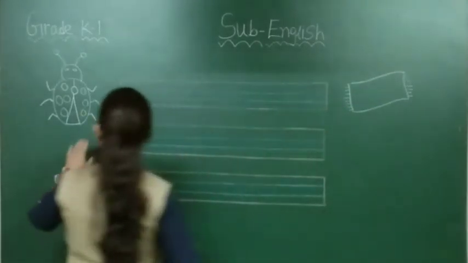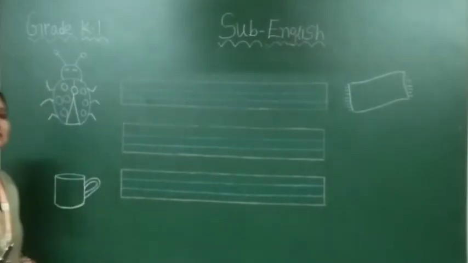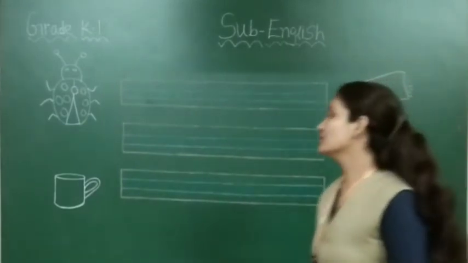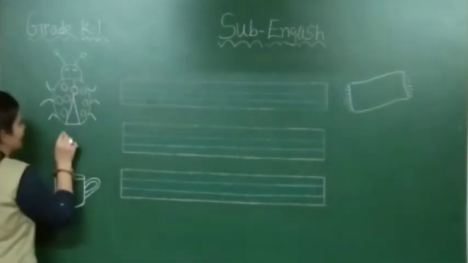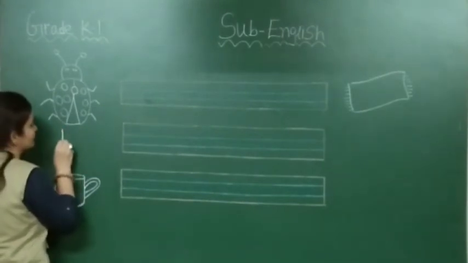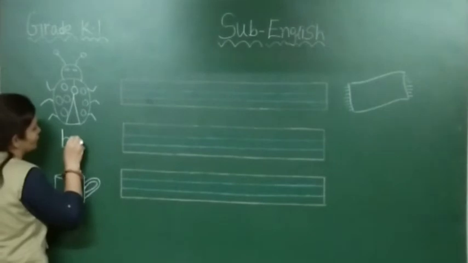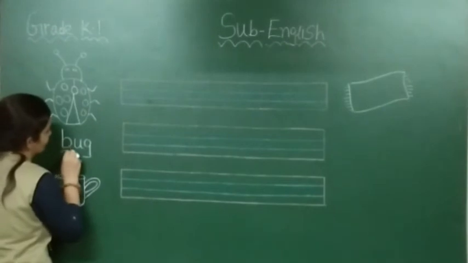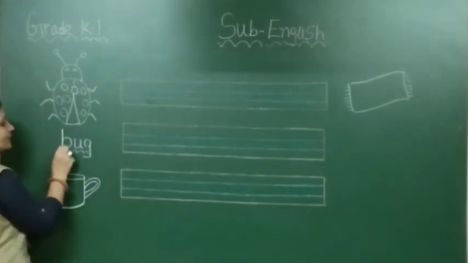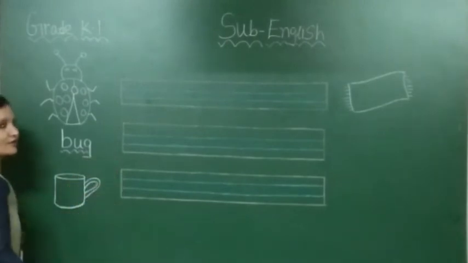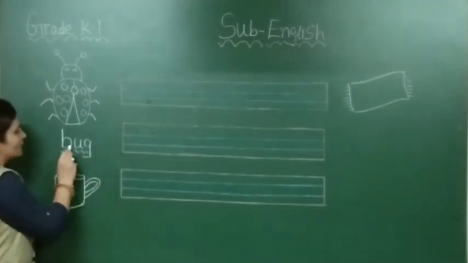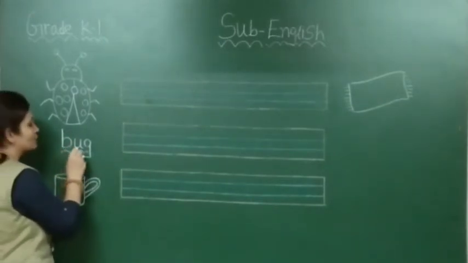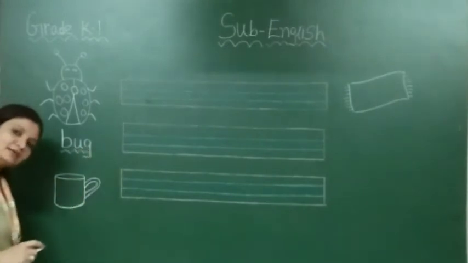So, see here. What is this? Yes, this is a picture of a bug. And what is the spelling of bug? B, U, G. What is the spelling of bug? B U G. In phonics, B A G. In phonics, B says B, U says A, and G says G.